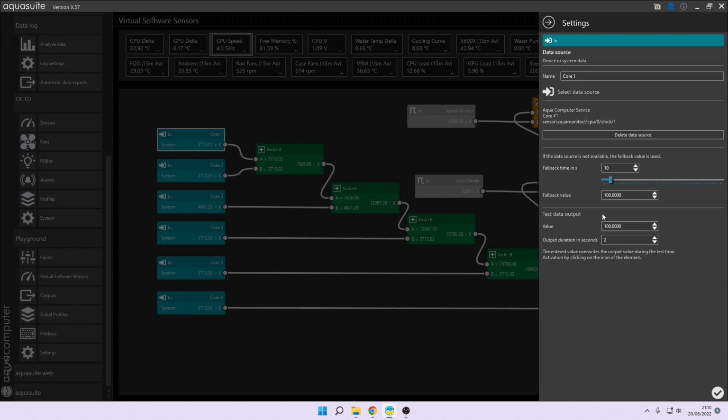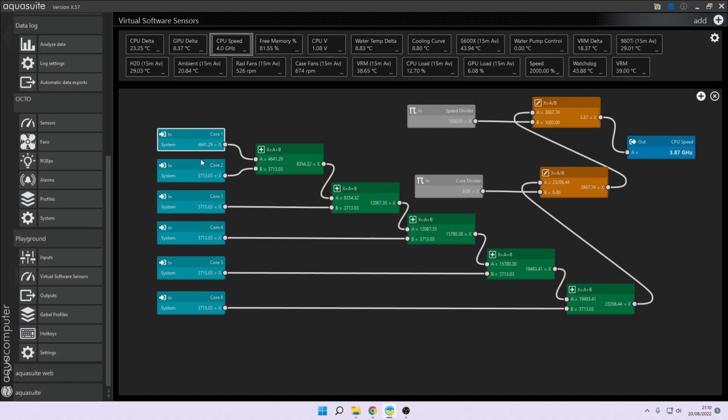and I'm not really bothered about the fallback values on this one because I'm not using it for anything critical. It's just to measure it as an output. So rinse and repeat for every single core. Then you have to start adding them all together. Unfortunately, I've not found an easier way than this to do it.